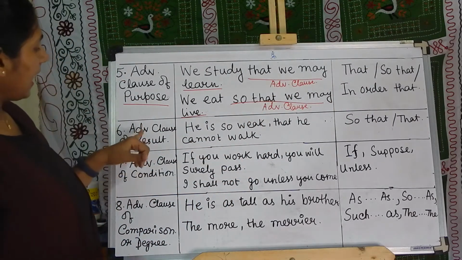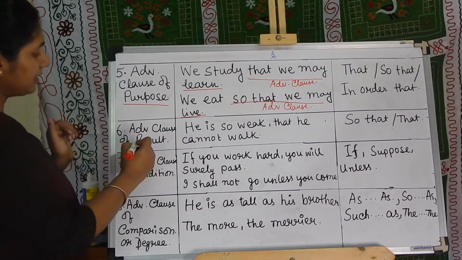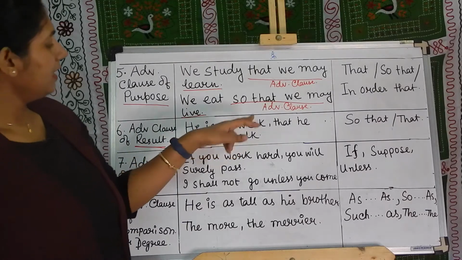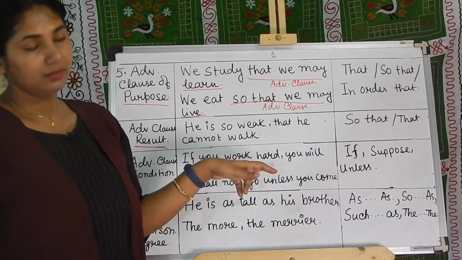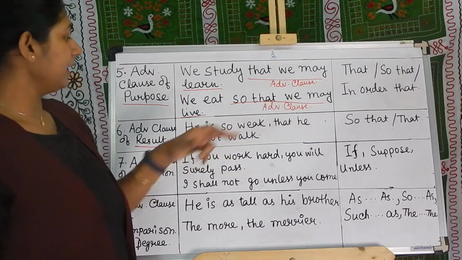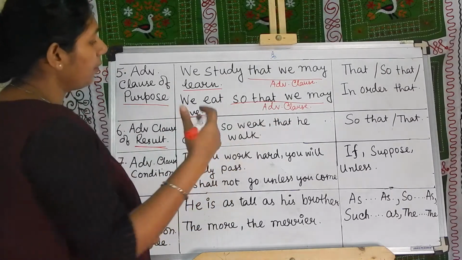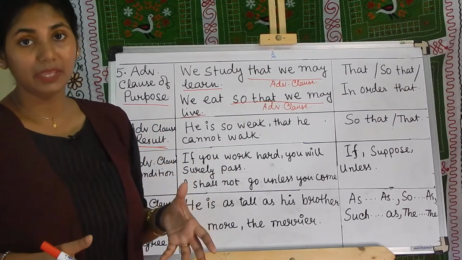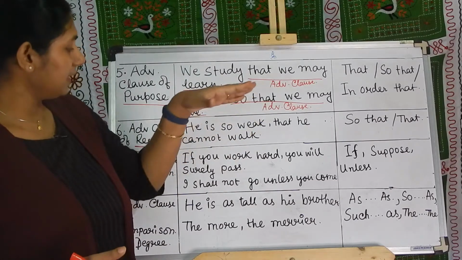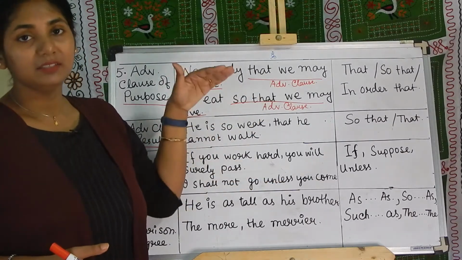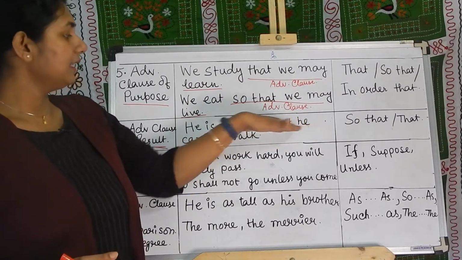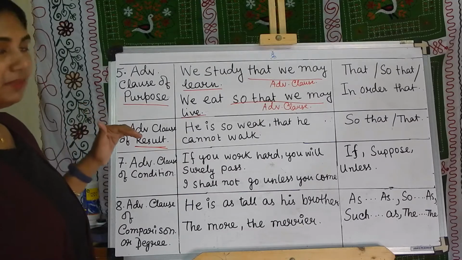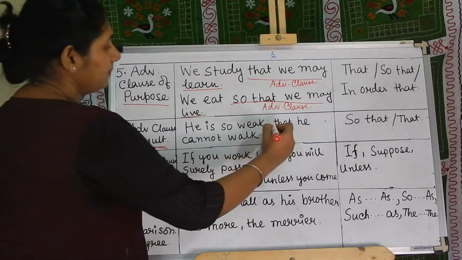Number 6, adverbial clause of result. He is so weak that he cannot walk. So why could he not walk? Because he is weak. So because of his weakness, he cannot walk. The result of his weakness is that he cannot walk. So that's why it is called adverbial clause of result.